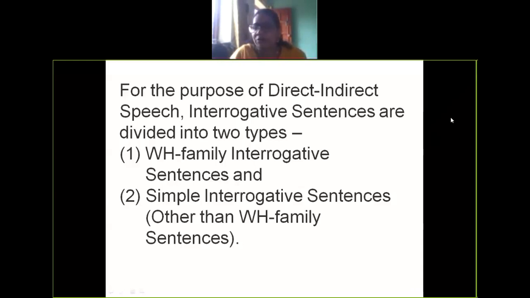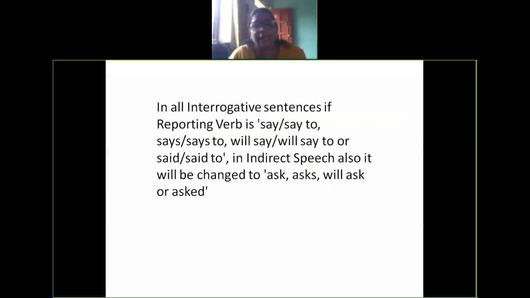When I say, what is your name? The sentence starts with a WH word. That can be one way to form an interrogative sentence. The second way is a simple interrogative sentence other than the WH family. That is the use of helping verbs or modals, or auxiliary verbs, like is, am, are, was, were, has, have, had, then do, does, did, can, could, will, would, shall, should, may, might.